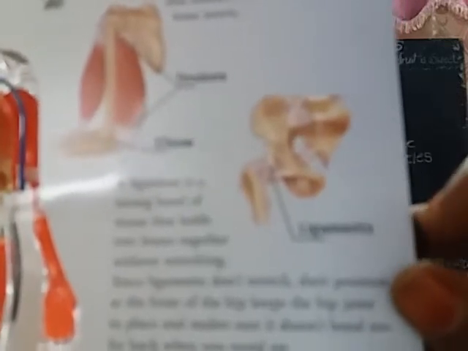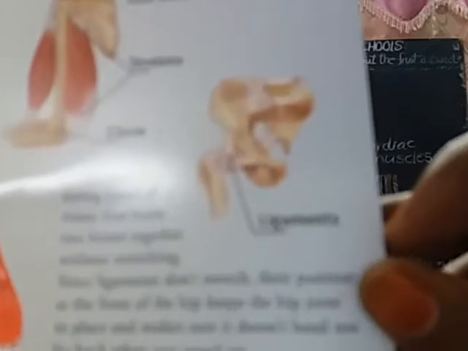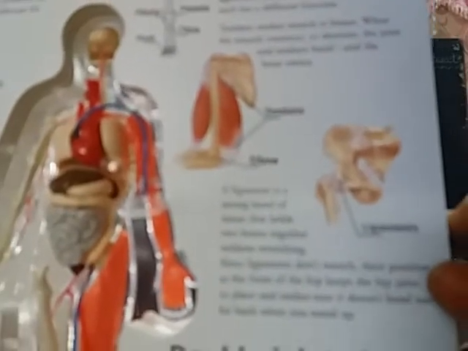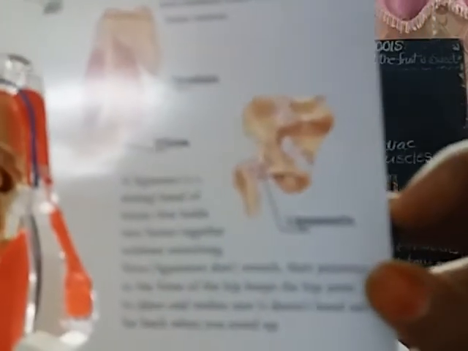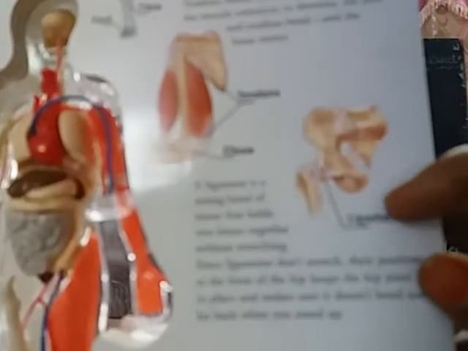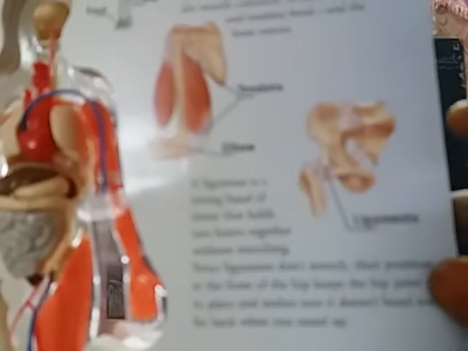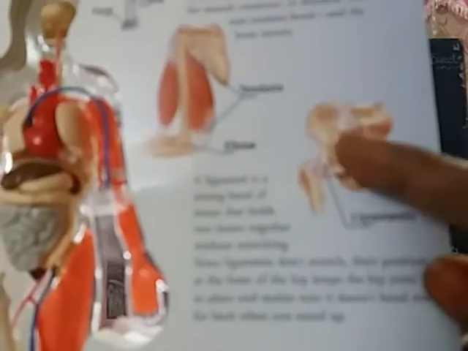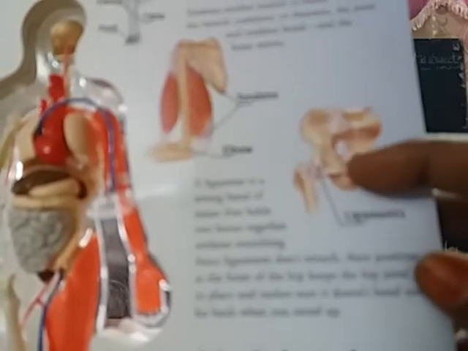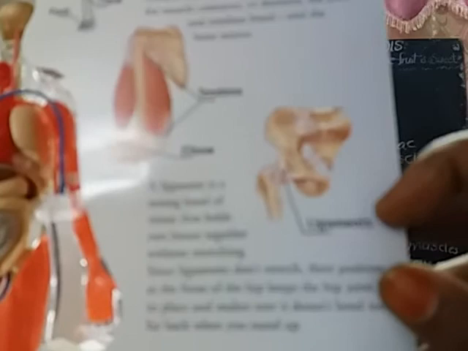So a ligament is a strong band of tissue that holds the two bones together without stretching. This is called a ligament.